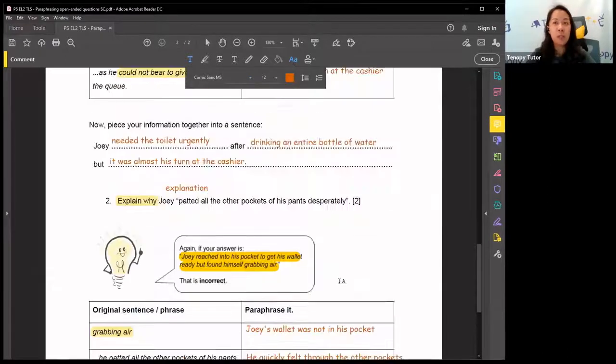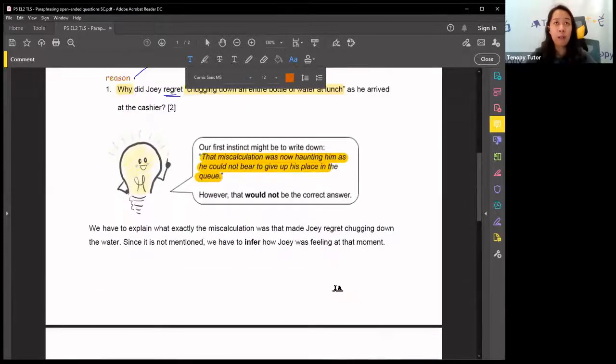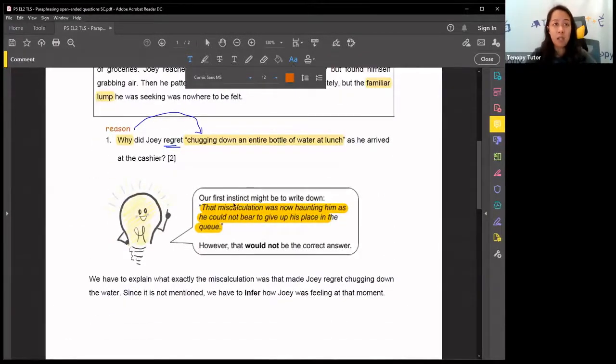So just to summarize again, some of our friends came in late. The reason why we need to paraphrase is because it shows understanding, all right? Now, if we write a simple answer like that miscalculation was now haunting him as he could not bear to give up his place in the queue. Why is this too vague? First of all, what is the miscalculation? What is the place? What was haunting him?